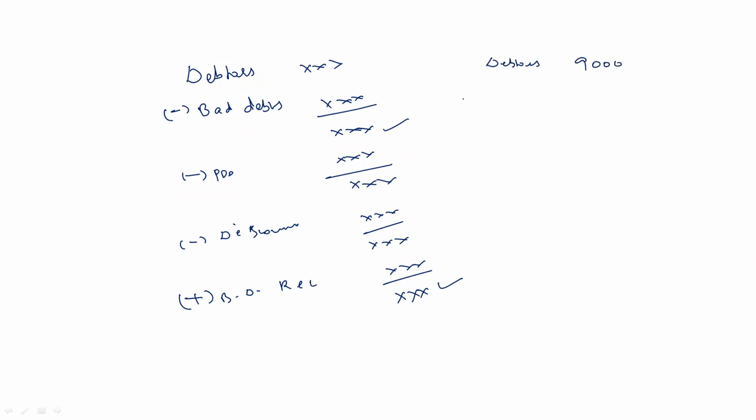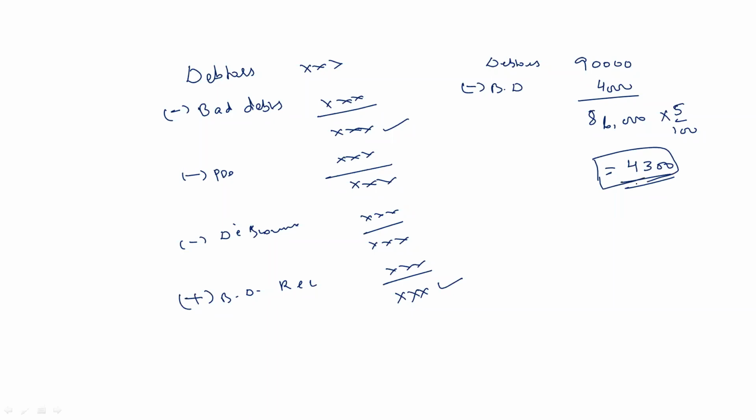Then they are telling rupees 4,000 should be written off as bad debts. So first we'll deduct the bad debts: 90,000 minus 4,000. Now the value of debtors remaining is 86,000, right? On this they are telling 5% provision should be maintained. So what would be 5% of 86,000? It will be rupees 4,300. You can calculate. So we have to maintain the provision up to this amount, right?